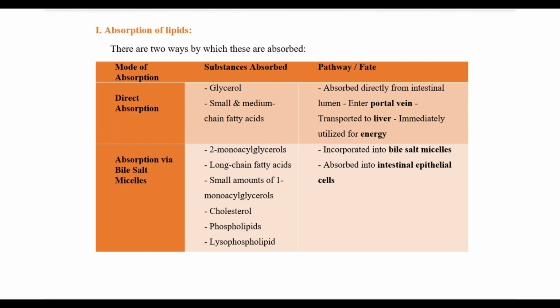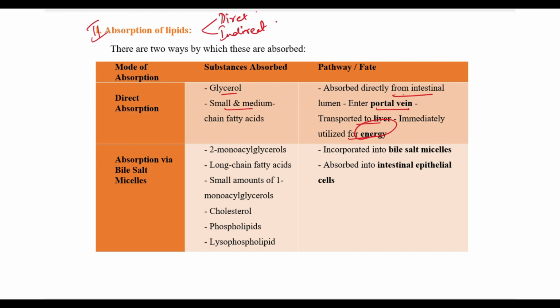Coming to the second part, that is absorption of lipids. Here this will again occur in two phases, that is direct and indirect. The direct absorption of glycerol, small and medium chain fatty acid occurs directly from the intestinal lumen, which enters the portal vein and is transported to the liver, immediately utilized for energy.